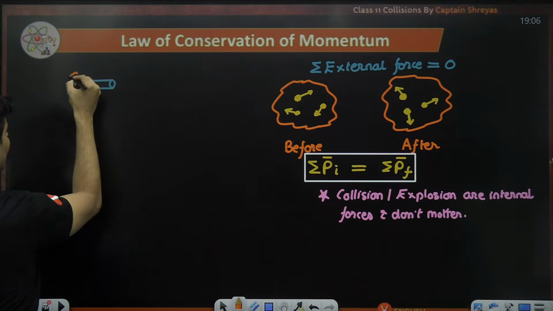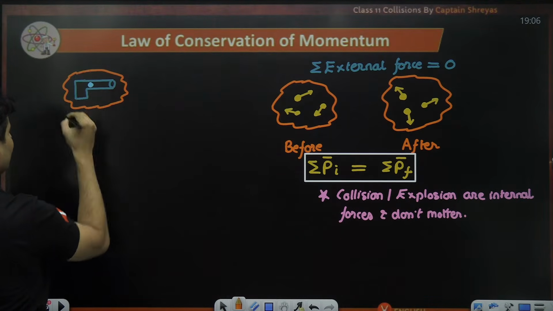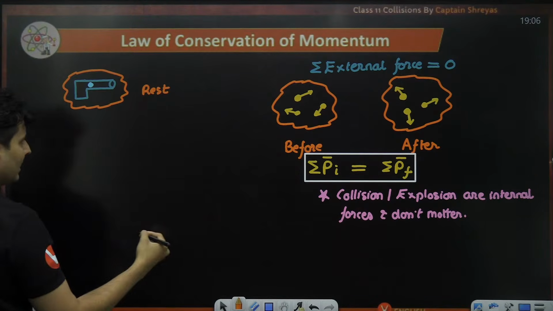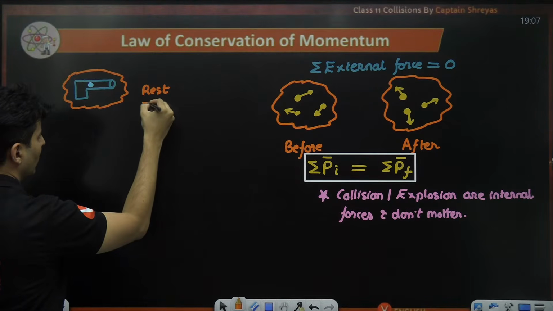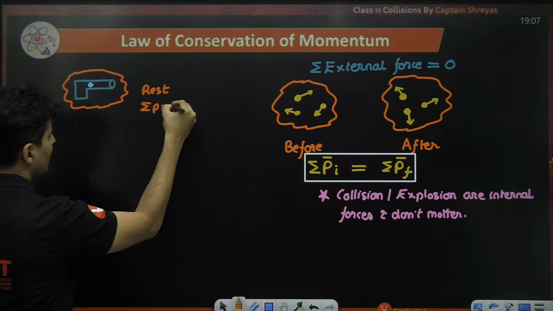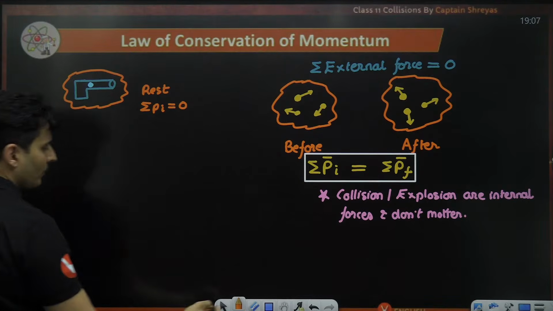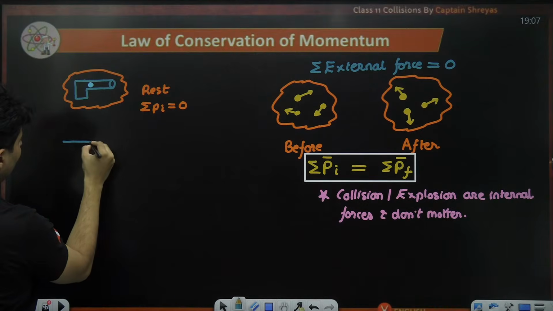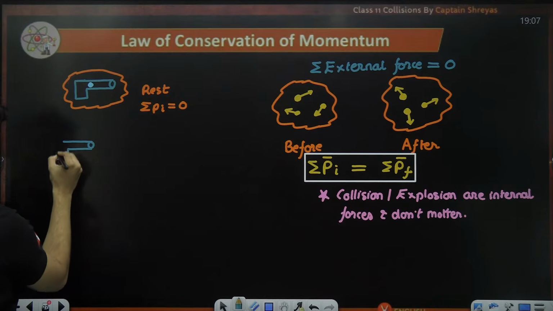Right now, if you see, this entire system is at rest. So the total momentum initially is obviously zero. The bullet is fired from the barrel of the gun. The gun will recoil. Recoil means it will move backwards.